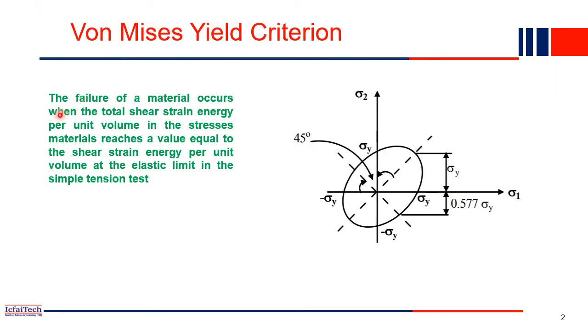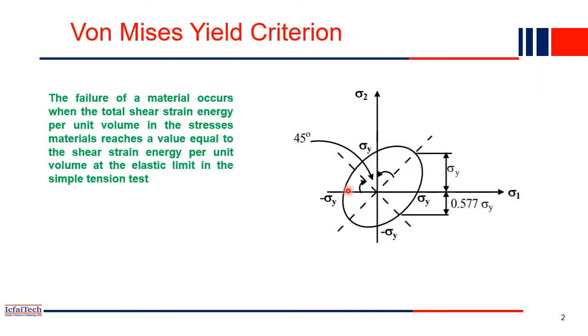So what does this theory say? The failure of a material occurs when the total shear strain energy per unit volume in a stressed material reaches a value equal to the shear strain energy per unit volume at the elastic limit in simple tension. So it says that as long as the total shear strain energy of a particular body is less than the shear strain energy capacity of that material, then our structure or our material is safe. This is the typical diagram for von Mises yield criteria.